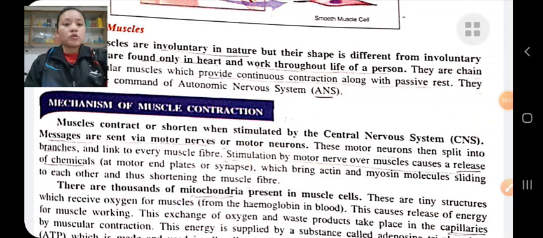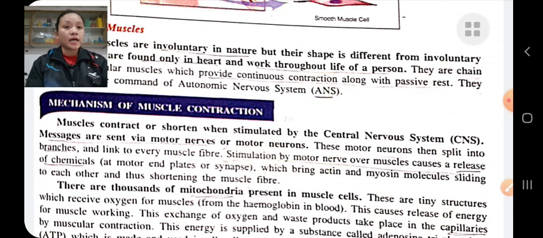Mechanism of muscular contraction. How the muscle functions. The muscles contract or shorten when stimulated by the central nervous system. That is, contractions of muscles occur when messages are sent by the central nervous system. Messages are sent via motor nerves or motor neurons.